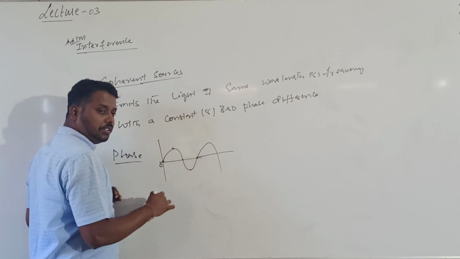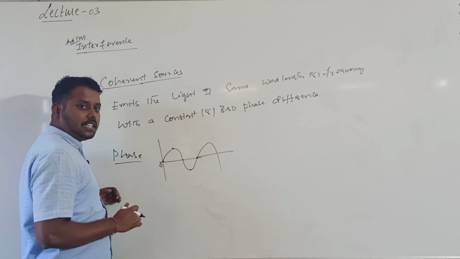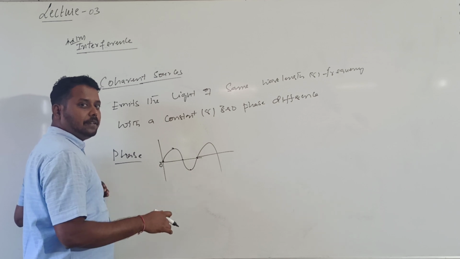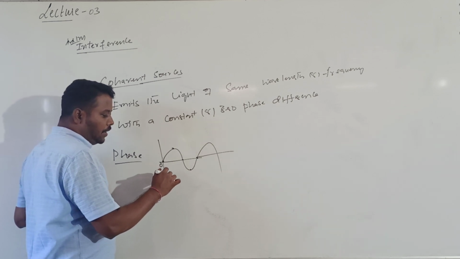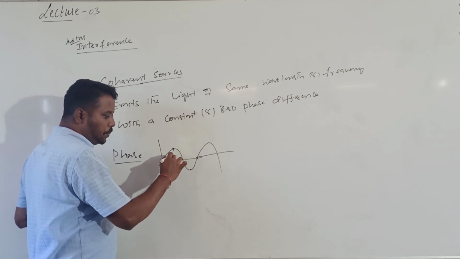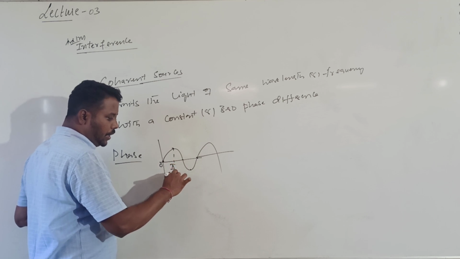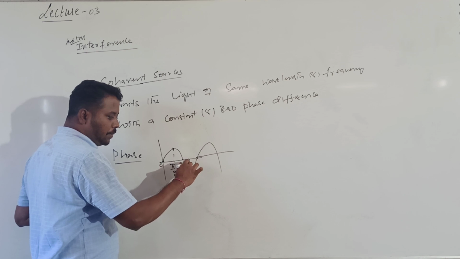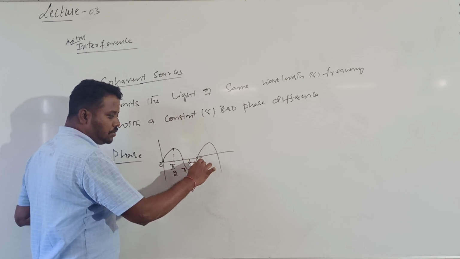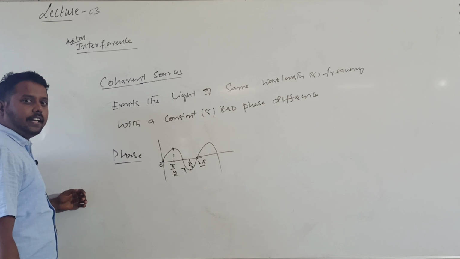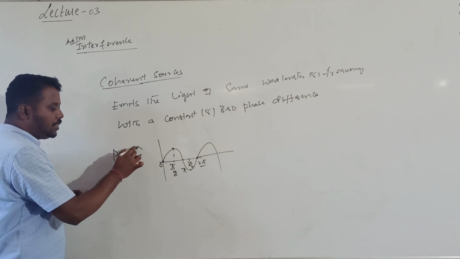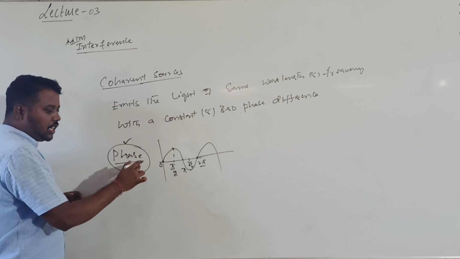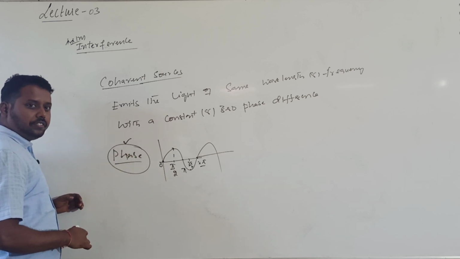This state of the particle is expressed in terms of pi or t. Here the phase value is 0, here pi by 2, here pi, here 3 pi by 2, and here 2 pi. Are you getting it? Whenever a particle executes oscillatory motion, the state or condition regarding the position of the particle is called phase.